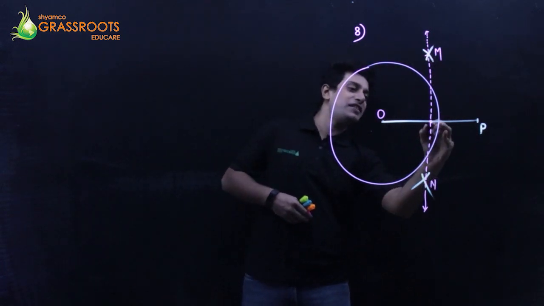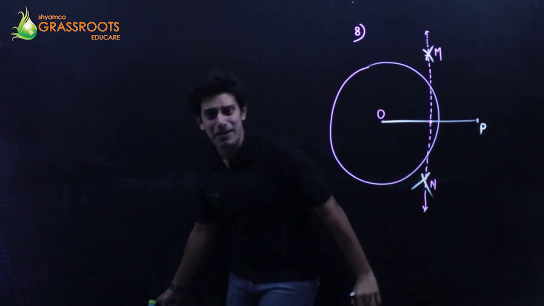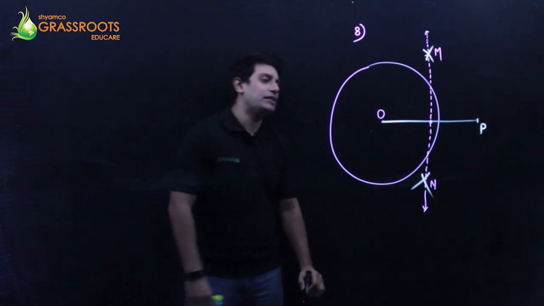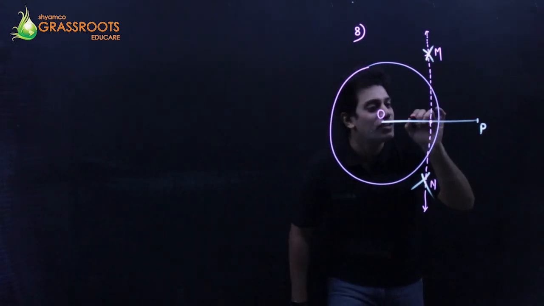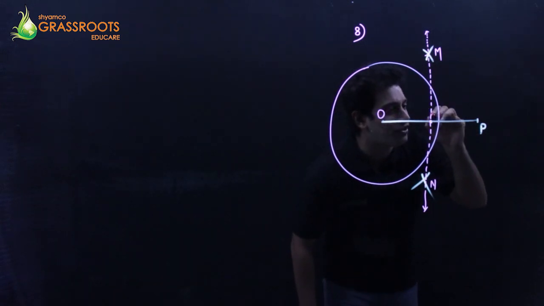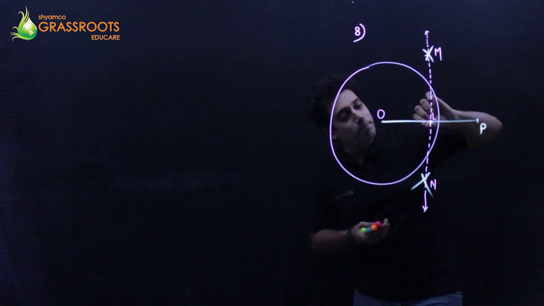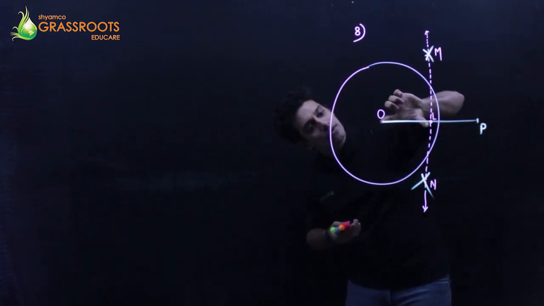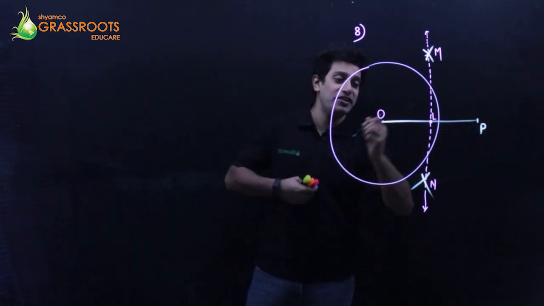Now this point is actually the midpoint of OP. Yes, of course it is. Taking this as the center, keep the compass tip at this point, let's say L. Stretch your pencil up till O and draw a circle. Now obviously that becomes the radius.